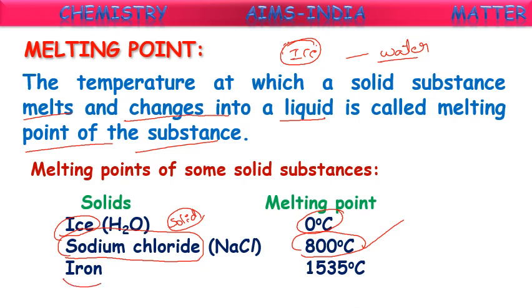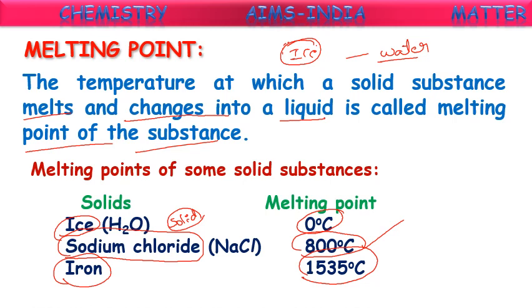Okay, next one is iron bar. See, iron is not melting at room temperature because its melting point is not room temperature. It is melting at 1535 degrees Celsius, very very hot temperature. They will maintain this temperature for welding purposes. In some shops there will be welding, cutting, heating the iron.